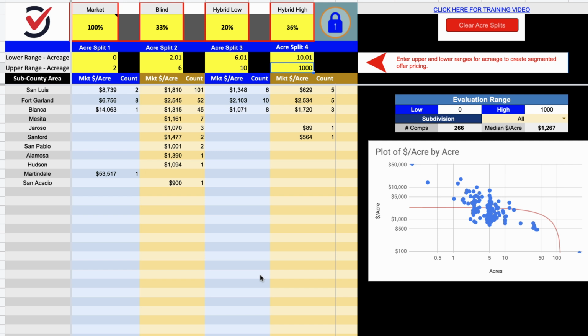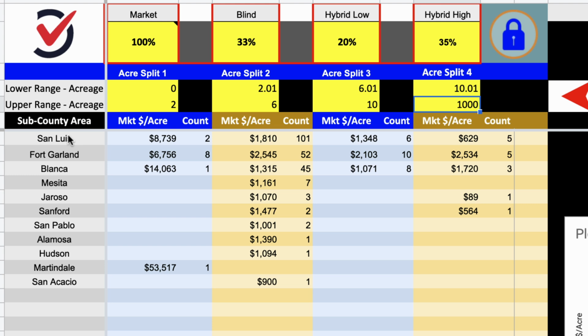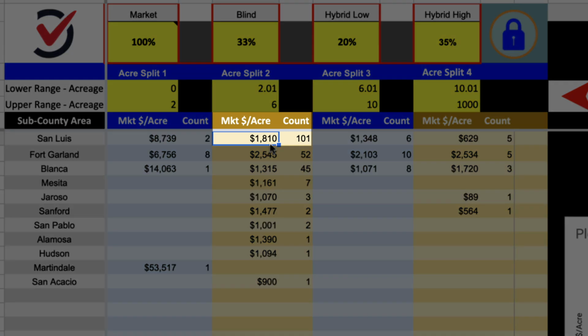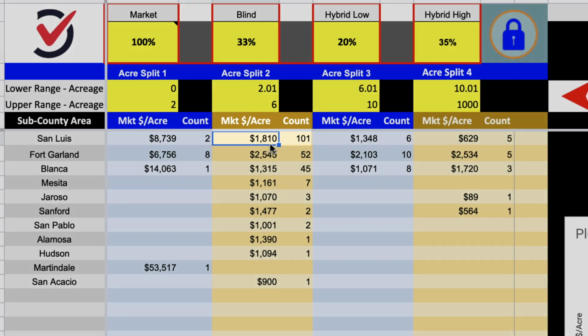So now that we have these splits figured out, we can go up here and look at each little market that we've defined, and we're defining them by the town name. Again, I'm not even saying that's the right way to do it, but that's how I'm doing it in this scenario. And what this does is it shows for each town how many comps there are in each little split that we've set up and what the market value per acre is for those. So for example, in San Luis, we've got 101 comps, and we're seeing an average dollar amount per acre of 1,810. So that's a lot of comps to work with. So chances are that number is at least somewhat reliable.